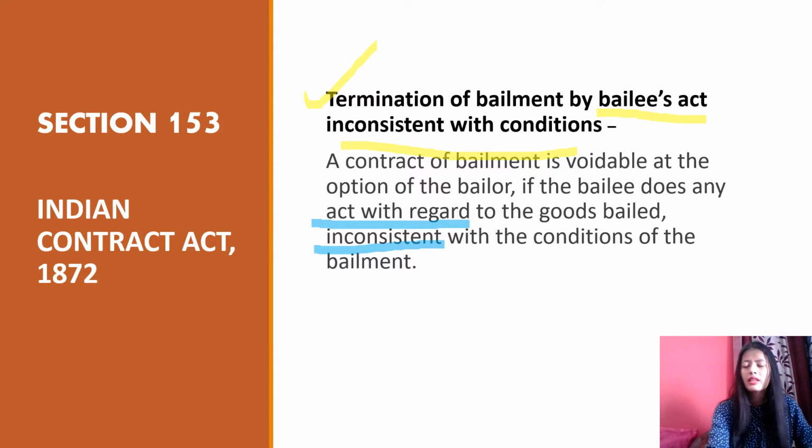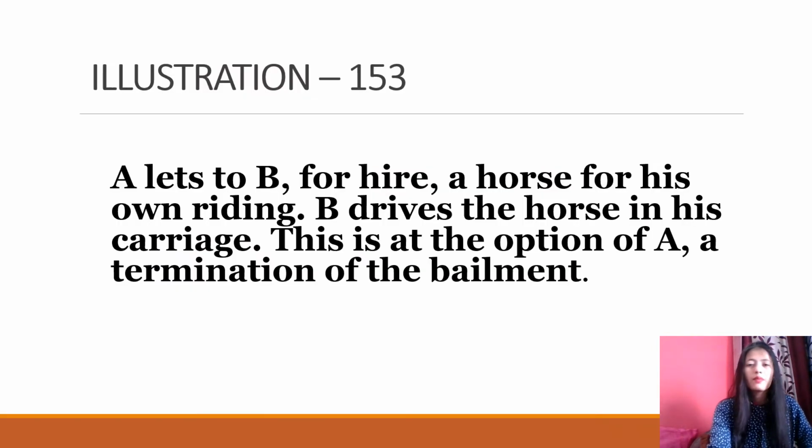Let us understand section 153 of the Indian Contract Act with an illustration, which you can check out in your Bare Act as well. Now what does the illustration of section 153 say? The illustration says: A lends to B for hire a horse for his own riding. B drives the horse in his carriage.